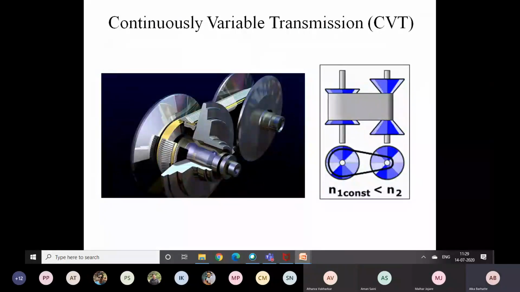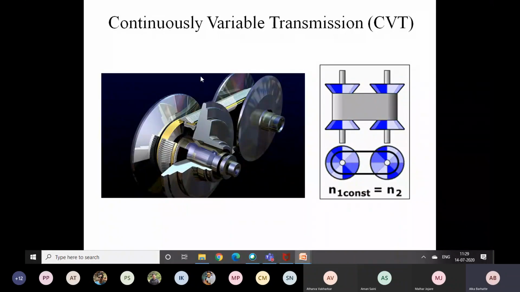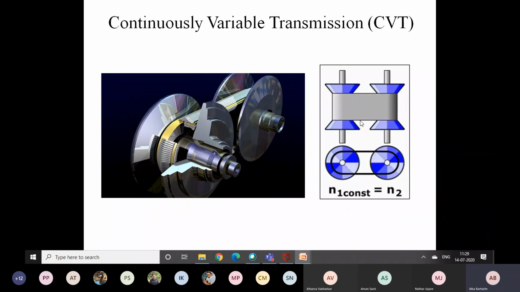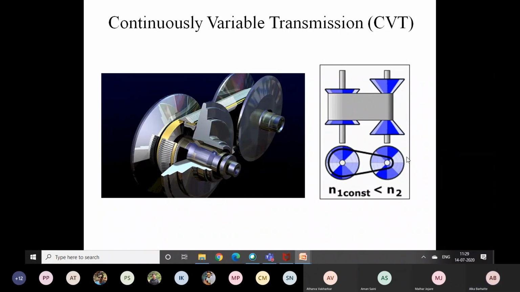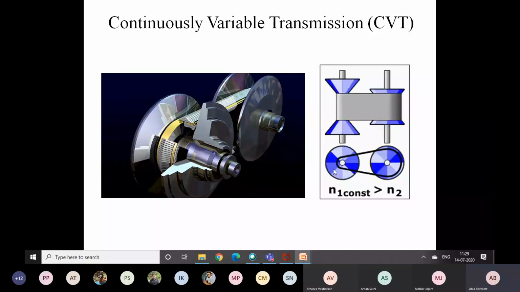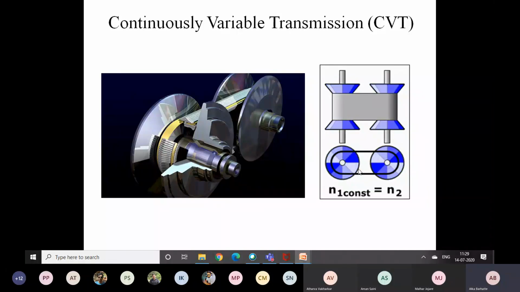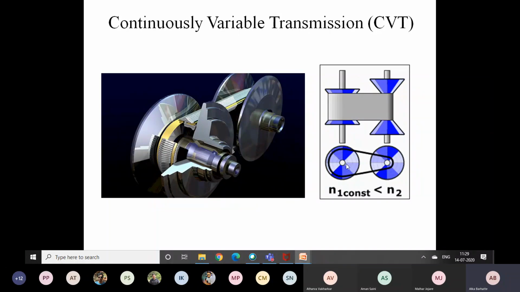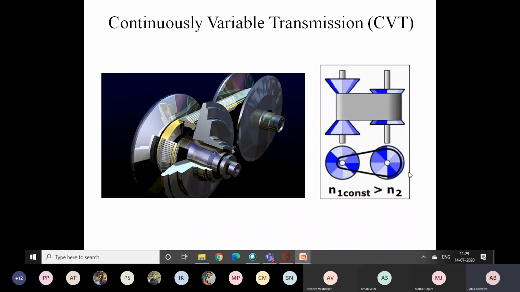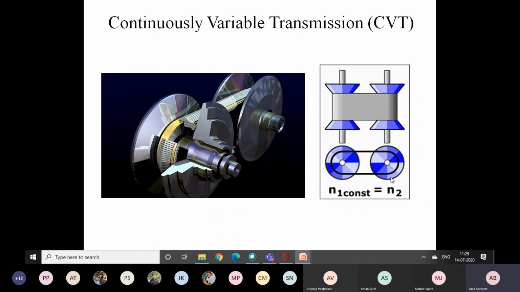Something simulation, it is representing how it is changing. You can just observe the shape of this belt, how it is changing, and based on that how we are getting the different gear ratios. So here the belt shape is represented, so it is almost giving you the idea of this is input gear, output gear, okay, and that gear ratio we are changing by changing this position of the pulley, okay.